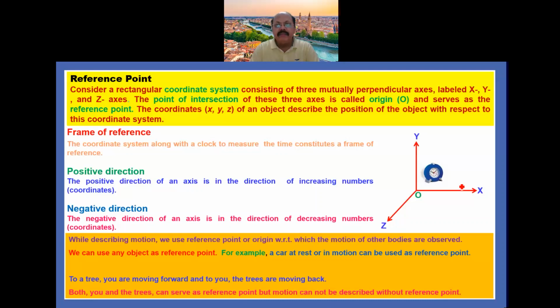To a tree, you are moving forward, and to you, the trees are moving backward. So both you and tree can serve as reference point, but motion cannot be described without reference point. So this is about the reference point.